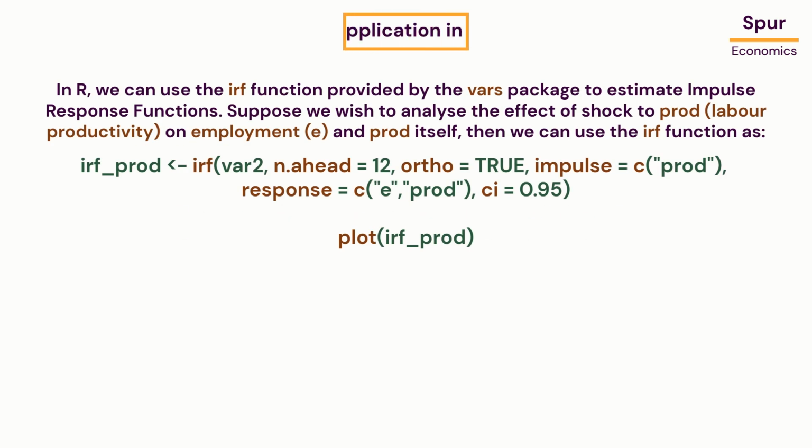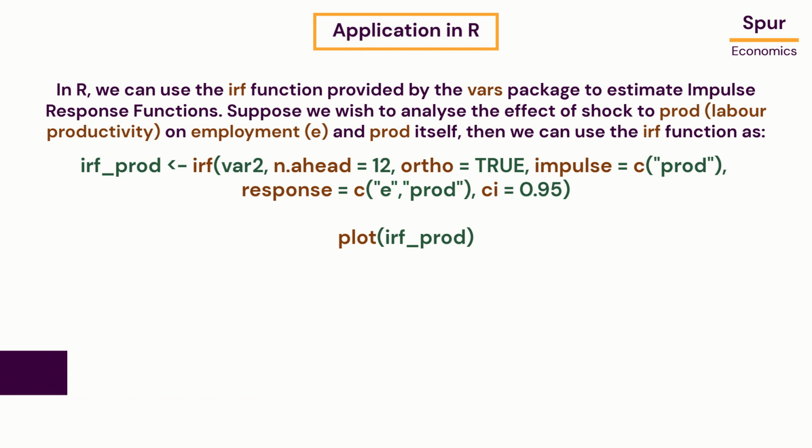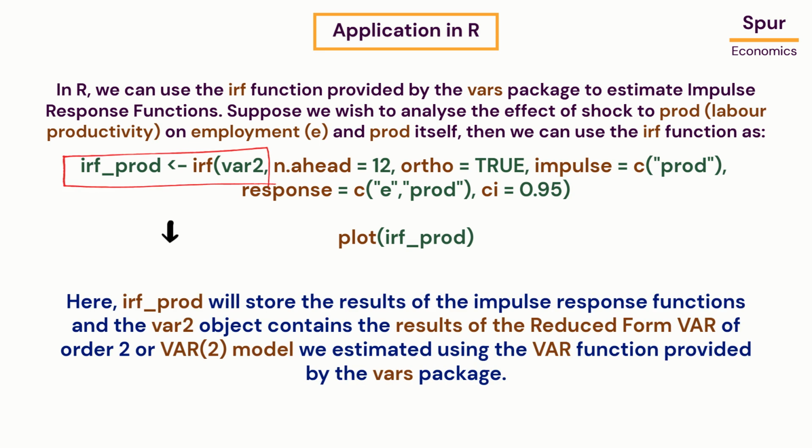In R, we can use the IRF function provided by the VARs package to estimate impulse response functions. Suppose we wish to analyze the effect of a shock to PROD or labor productivity on employment E and PROD itself, then we can use the IRF function as shown here. Here, IRF PROD will store the results of the impulse response functions, and the var2 object contains the results of the reduced form VAR of order 2 or var2 model we estimated using the VAR function provided by the VARs